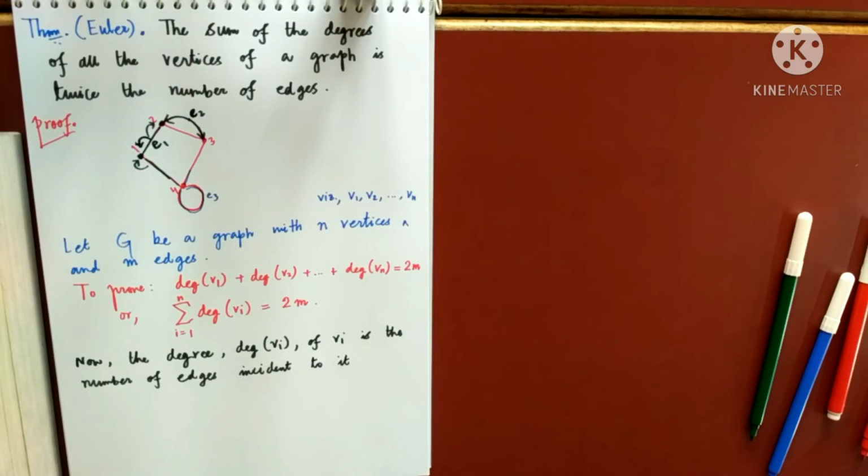What is the definition of degree that I have said? The degree of some vertex is the number of edges incident to it.